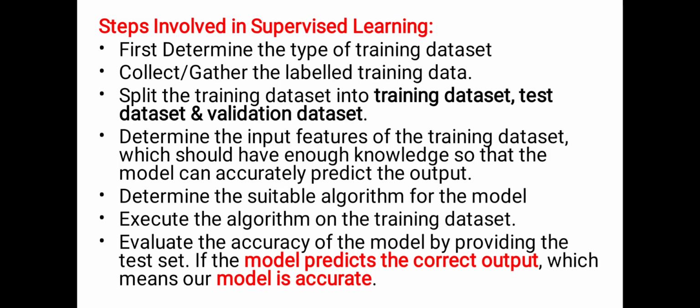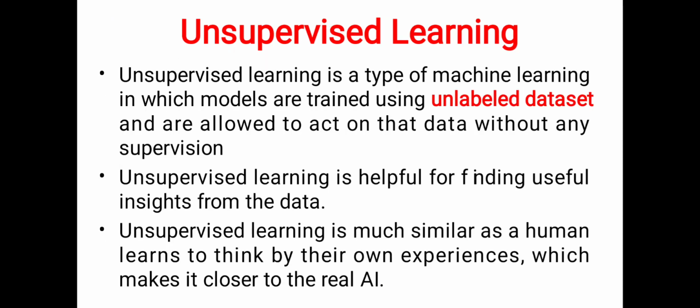The steps involved in supervised learning are: first, determine the type of training set; collect or gather labeled training data; split the training data set into training, testing, and validation sets; determine the input features of the training data set, which should have enough knowledge so that the model can accurately predict; determine the suitable algorithm for the model; execute the algorithm on the training set; and evaluate the accuracy of the model by providing the test set. If the model predicts the correct output, it means the model is accurate.